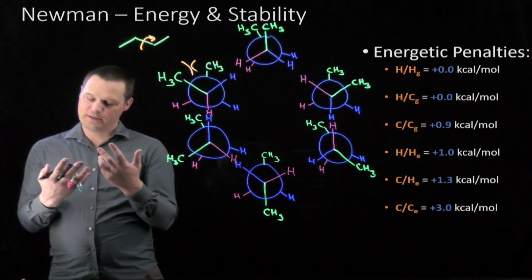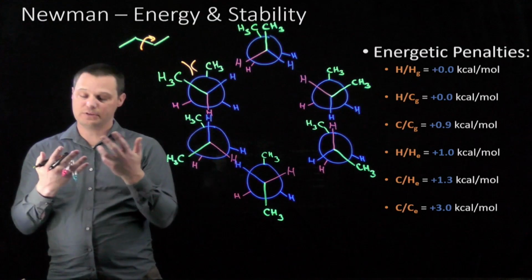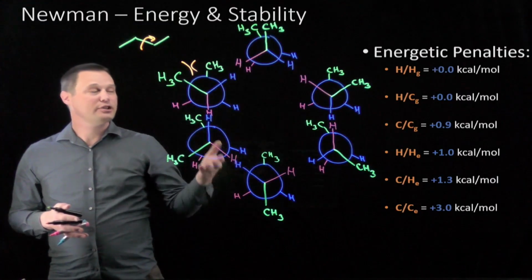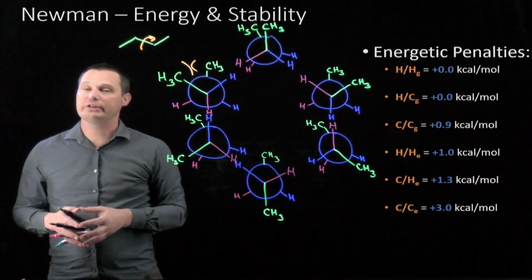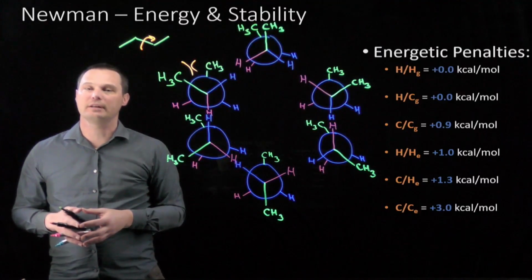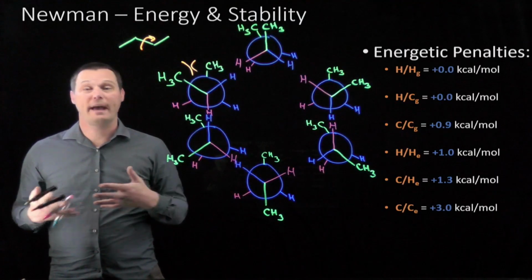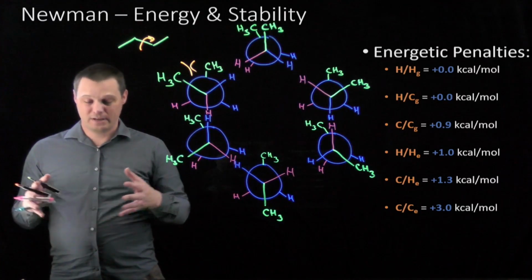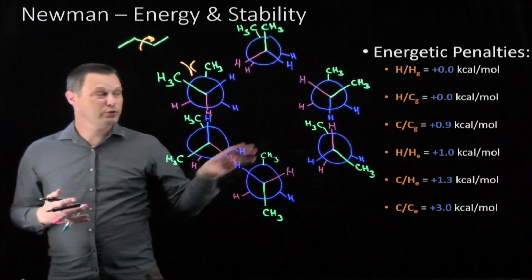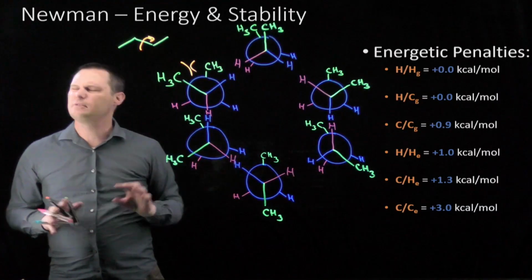Every time electron domains start to collide in a molecule, every time there's steric clash, there's an energetic penalty associated with that steric clash. The most common Newman projection interactions are listed here. We start with no energetic penalty and we get to a very large energetic penalty when 2 carbon groups are eclipsed. This is by no means an exhaustive list. It doesn't describe what happens when we have heteroatoms or atoms that aren't carbon or hydrogen in the molecule. It also assumes a generic carbon alkyl group. Depending on the length and the steric bulk of that alkyl group, these numbers will be slightly different, but it's usually good enough for first-time sophomore organic chemistry to just stick with these numbers.